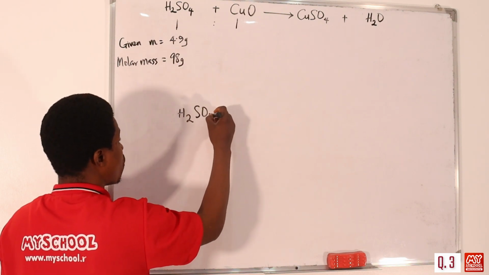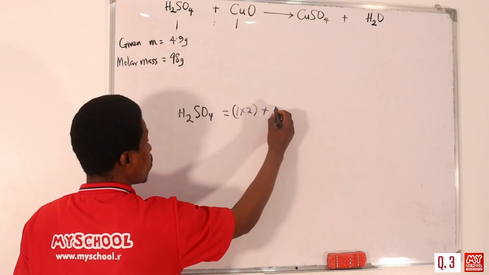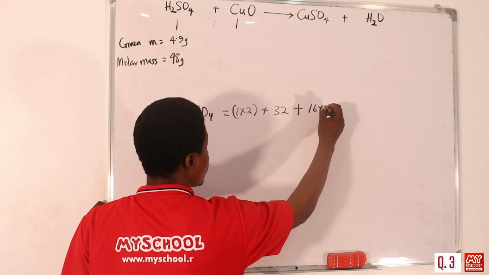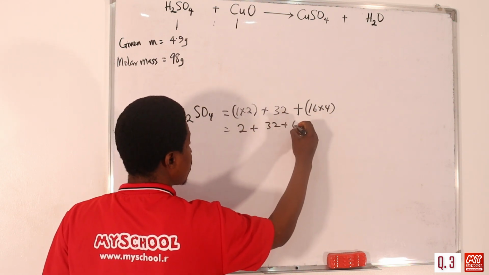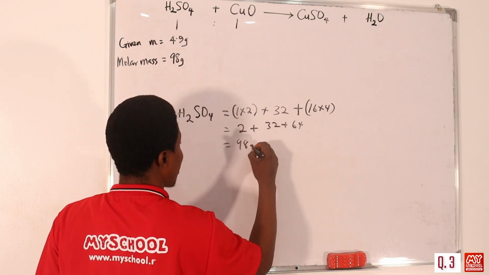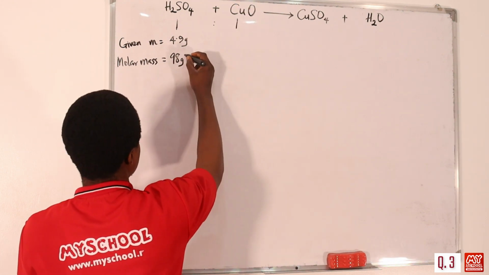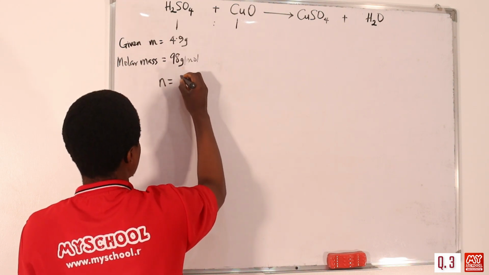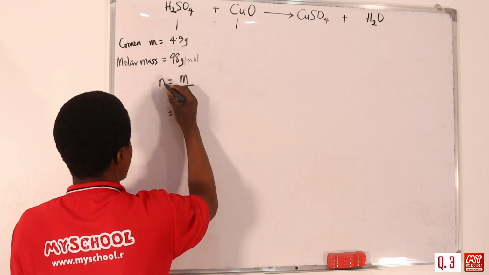But as a benefit, let's just have it. H2SO4: hydrogen is 1 times 2, plus sulfur is 32, as given on the board, plus oxygen is 16 multiplied by 4. So this will be 2 plus 32 plus 64. If you add that together, that's 34 plus 64, that is 98. So the molar mass of H2SO4 is 98 gram per mole. So we can go ahead now to solve that amount. Number of moles, don't forget, is equal to mass over molar mass.